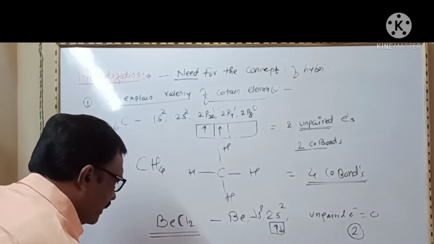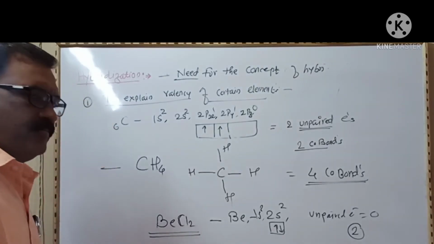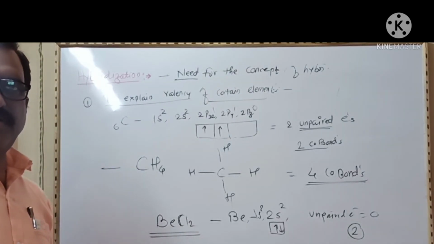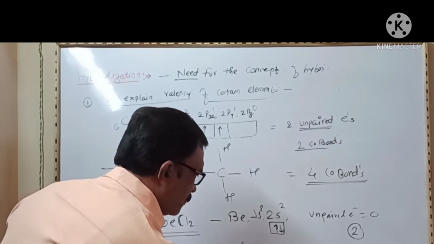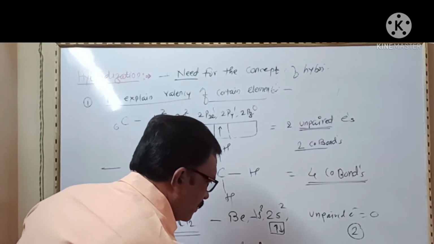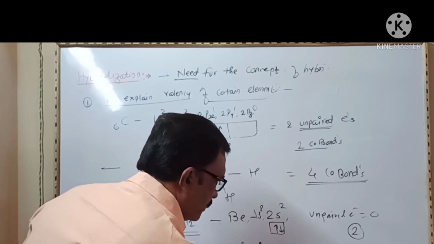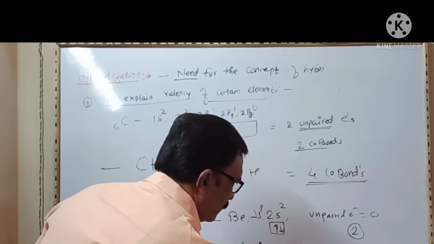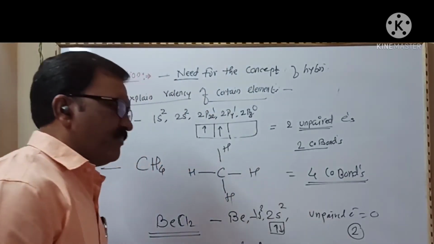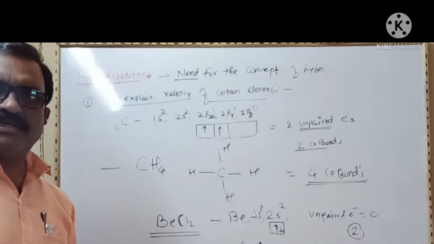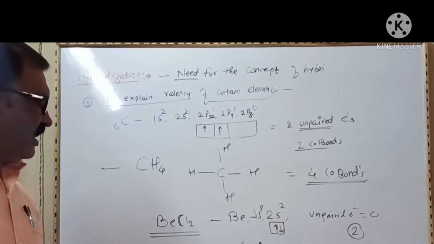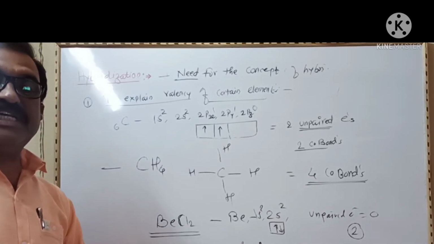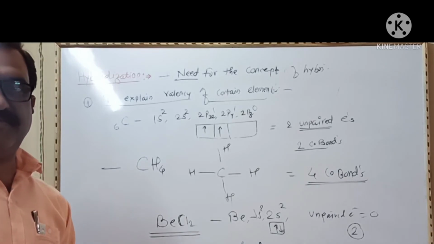Similarly, in the BF3 molecule, boron, atomic number 5, has 1s2, 2s2, 2px1, 2py0, 2pz0. The number of unpaired electrons is equal to 1. But boron can form 3 covalent bonds with 3 different fluorine atoms.